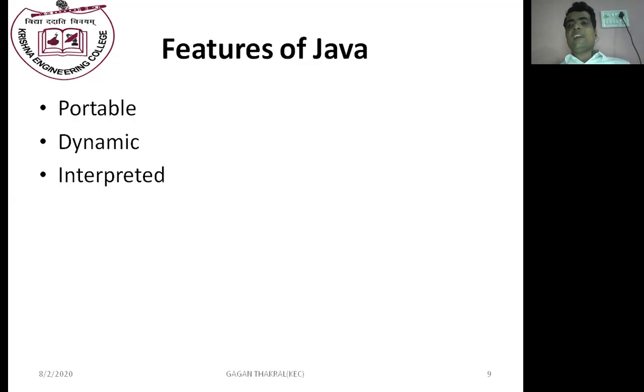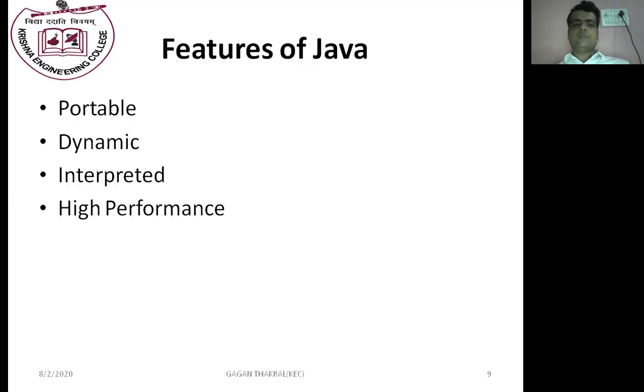Java is a compiled as well as interpreted language. Java is the single language which uses a compiler as well as an interpreter. First of all, Java source code is converted into bytecode with the help of the Java compiler. Then the Java interpreter reads these class files and generates the output of the Java program.